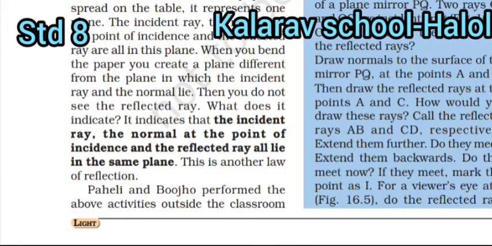A source of light O is placed in front of a plane mirror PQ. Two rays OA and OC are incident on it. Can you find out the direction of the reflected rays?